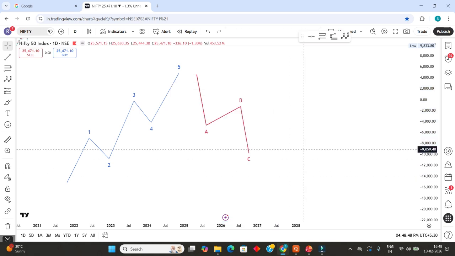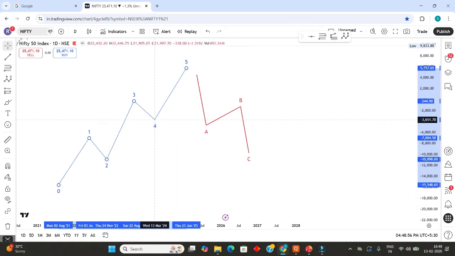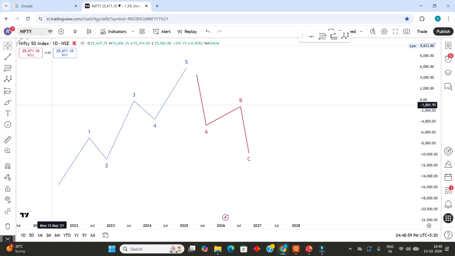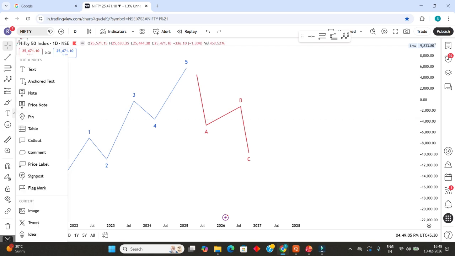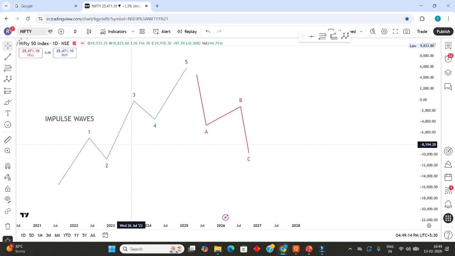He called the upward movement motive waves or impulse waves. Now we'll just mention it as impulse waves. And the waves which correct this impulse wave, he called correction waves.